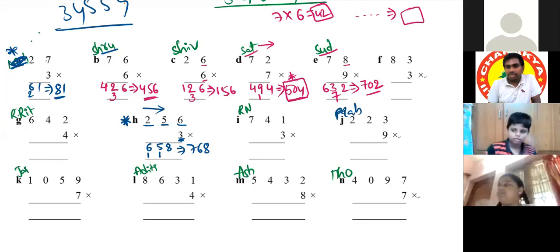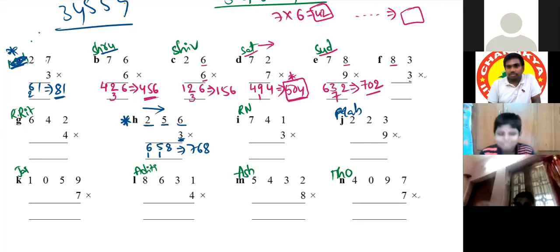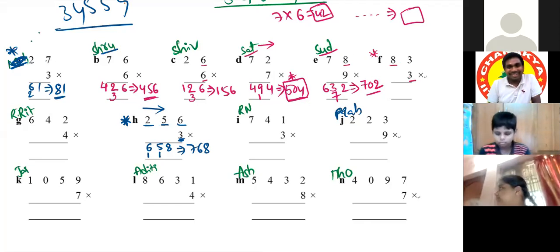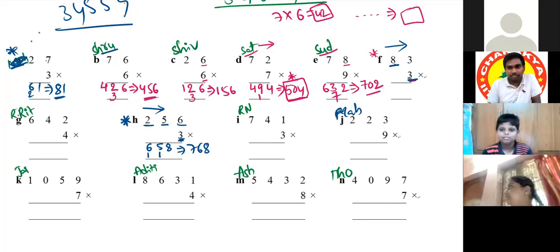Then this is my question. 3 eights are, no, this is Cyrus's question. Cyrus will explain this. Sir, I still don't understand. Okay, see, left to right we are moving. 8 threes are 24. 2, 4.